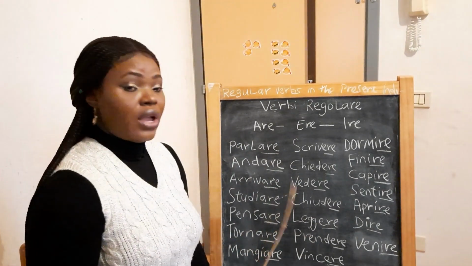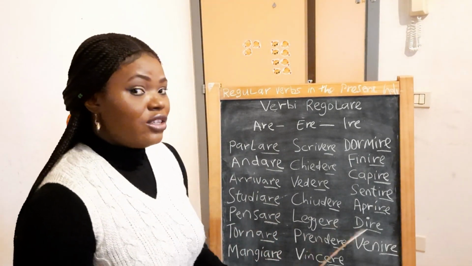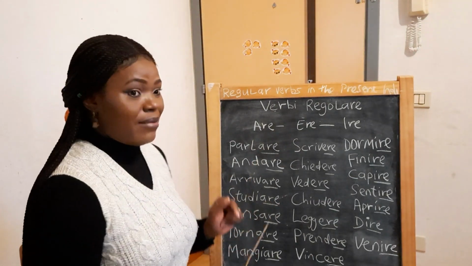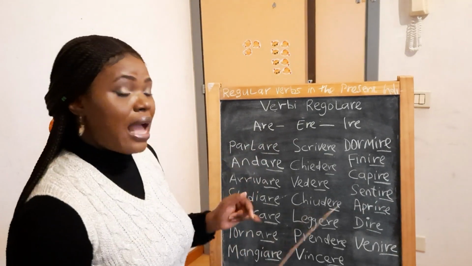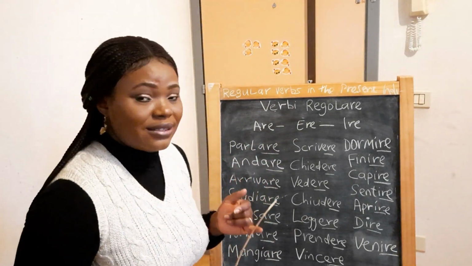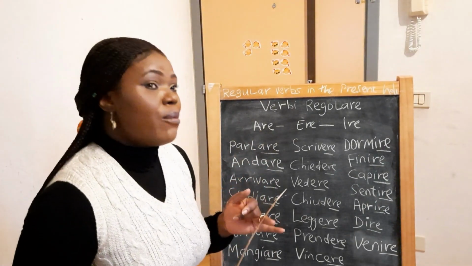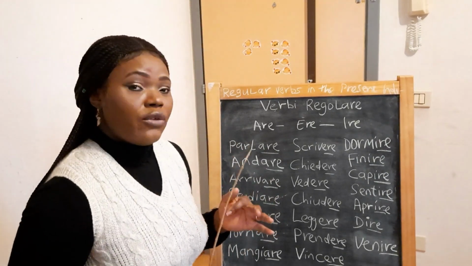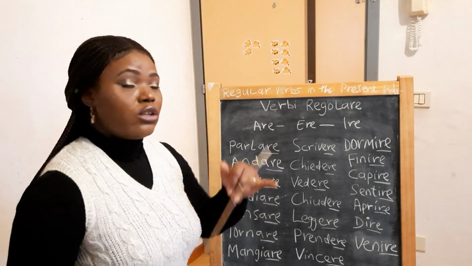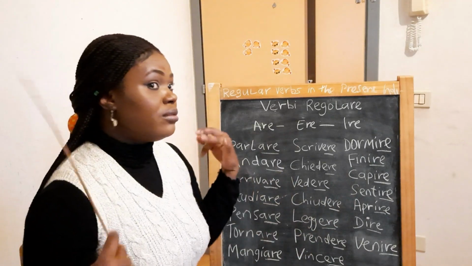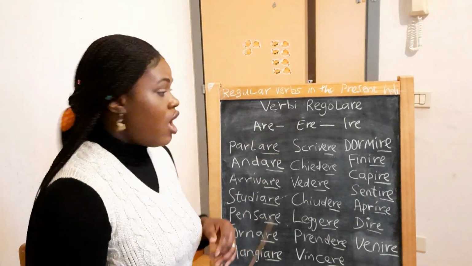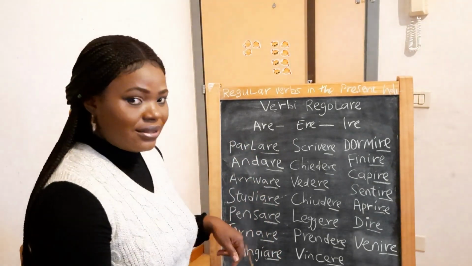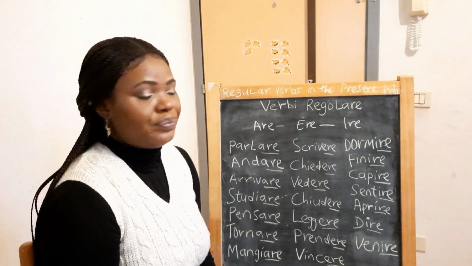Pensare. Io penso. The only change you will see on this verb is at the end, where the are is. You remove it and put whether you're talking of first person singular, second person singular, third person singular, or first person plural, second person plural, and third person plural. That's where it changes. But every other thing remains the same.